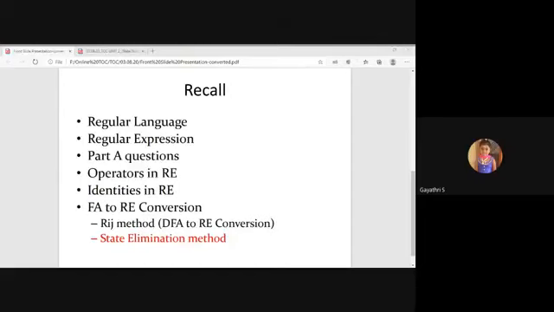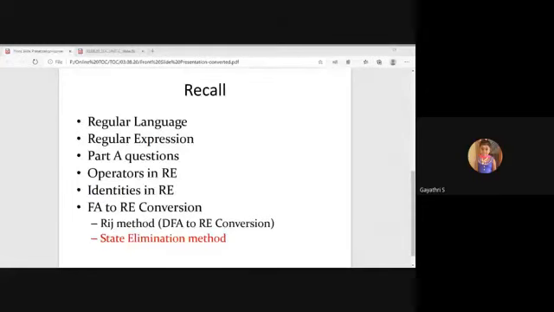Then the topic is operators in regular expression. So can anyone post what are all the operators in regular expression? Just post the answer here.